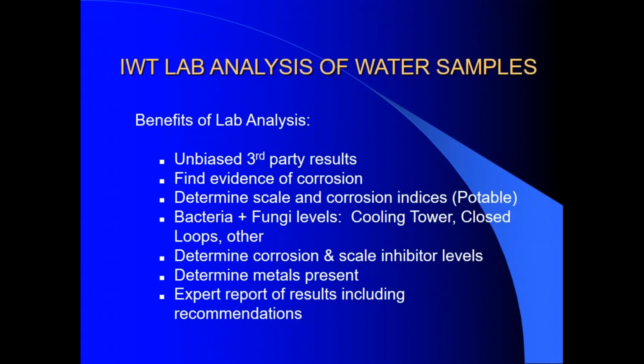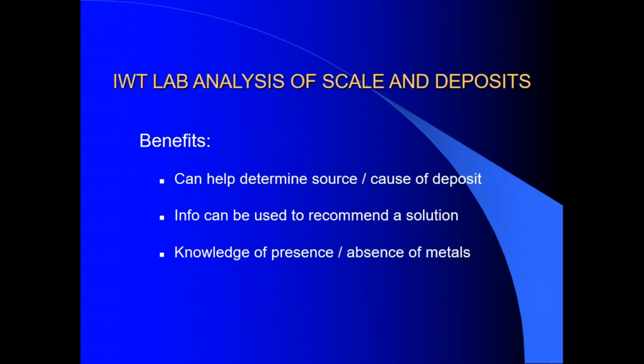The benefits of our lab tests: we give you unbiased third-party results. We can find evidence of corrosion, scale, and bacteria problems. We can determine current treatment levels in a system and which metals are present. And we provide you with a written report, including expert recommendations for remediating any deficiencies that are found. We can also analyze scale and corrosion deposits, which can help determine the cause of a problem and point to a solution.